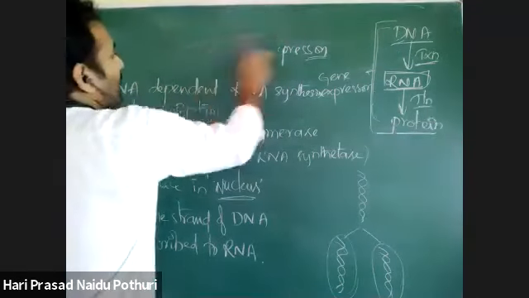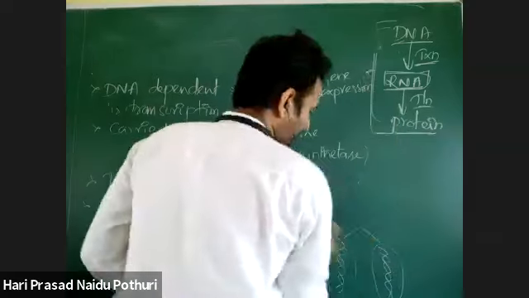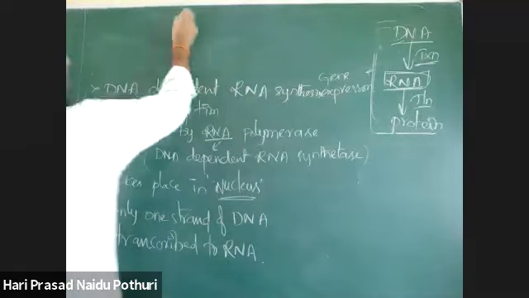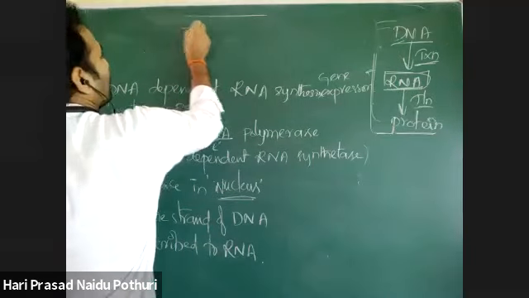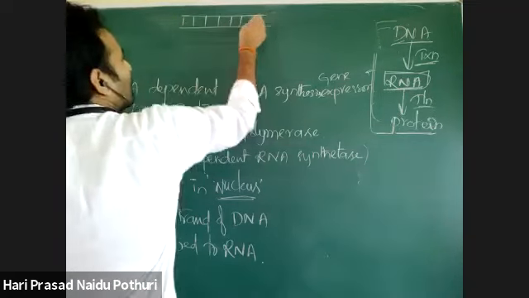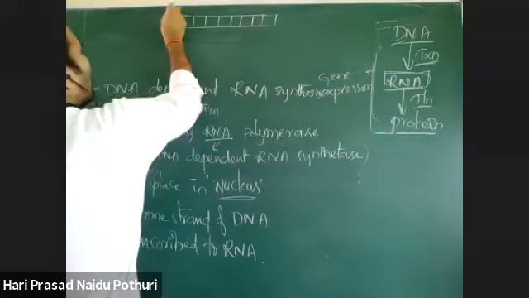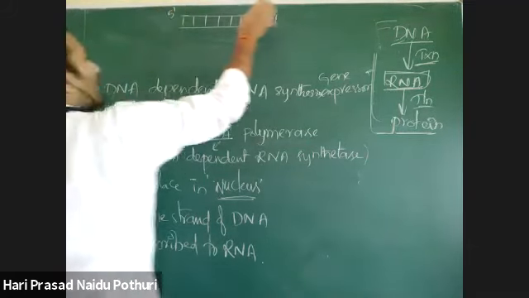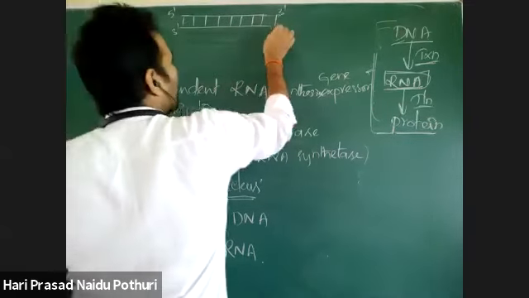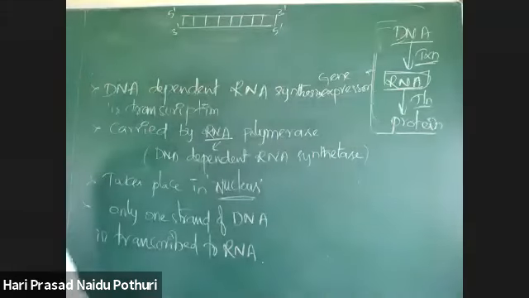That means, see how it is taking place. There is a double-stranded DNA molecule, with two strands of anti-parallel nature, 5' to 3' and 3' to 5'.